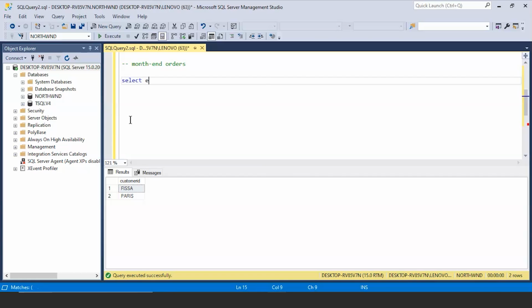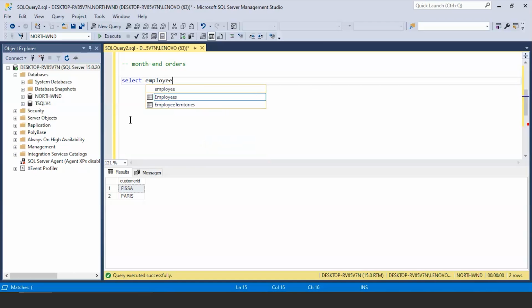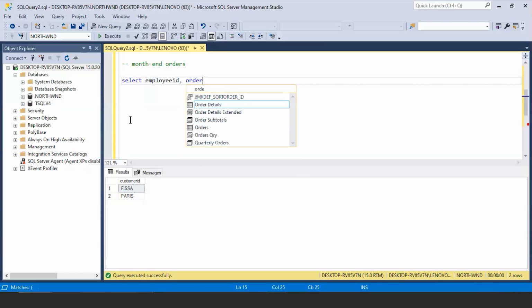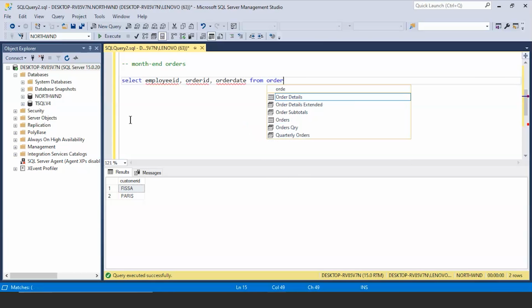I'll write select. We are going to select the employee ID, comma. I also want the order ID and we want the order date from my table, that is orders.